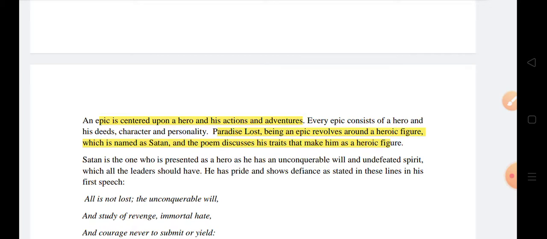But we know that Satan is a villain and antagonist. So a villain antagonist never could be the hero of any narrative. So Adam is the true hero of Paradise Lost because he is a good character, kind, with heroic deeds. All of these we'll see, and